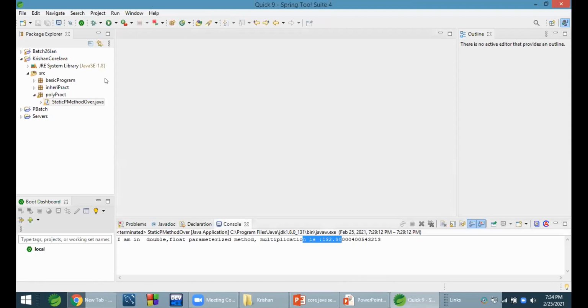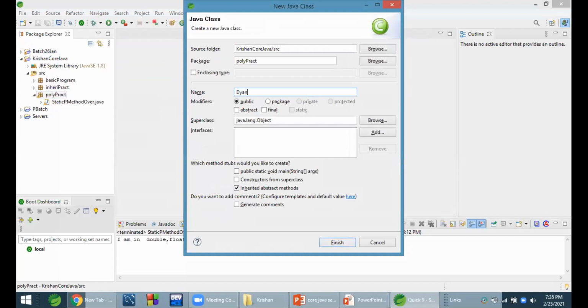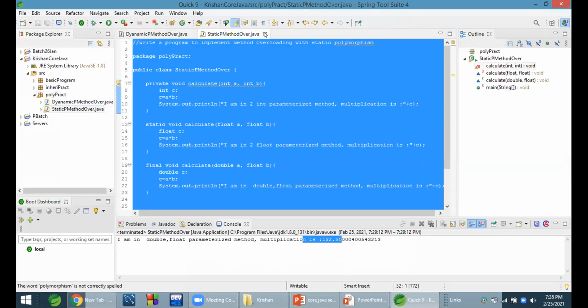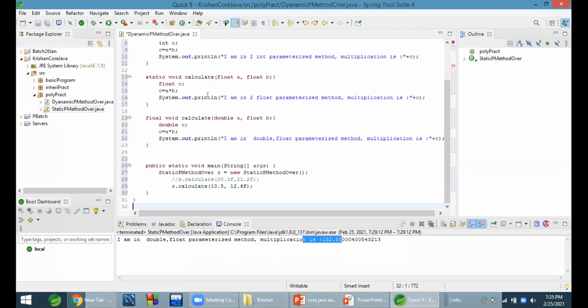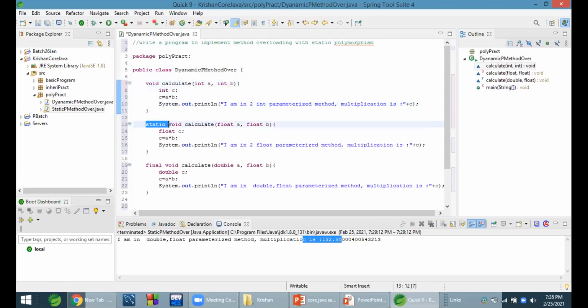Let's go ahead with dynamic polymorphism. Take the same program, change this to dynamic polymorphism method overloading, and remove these keywords private, static, and final.